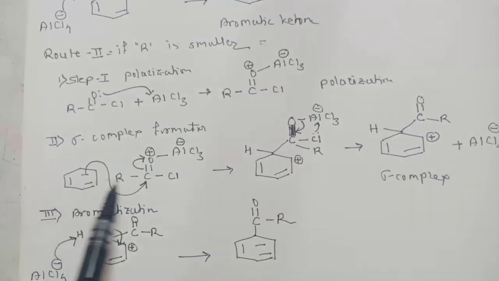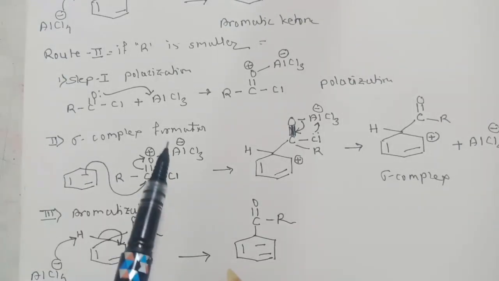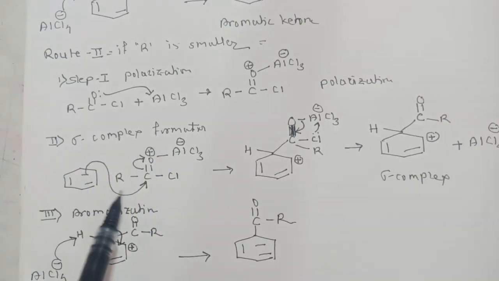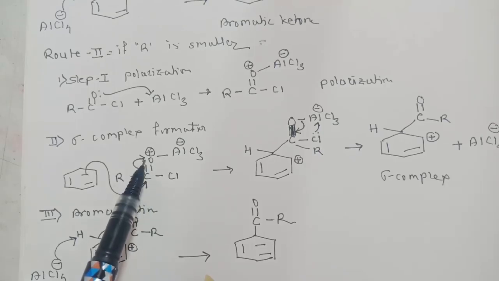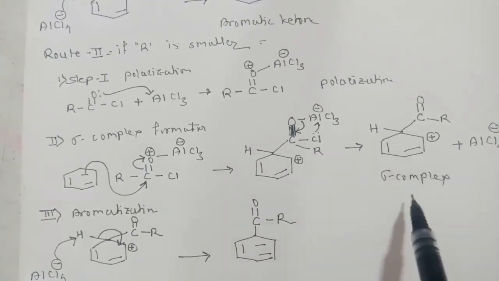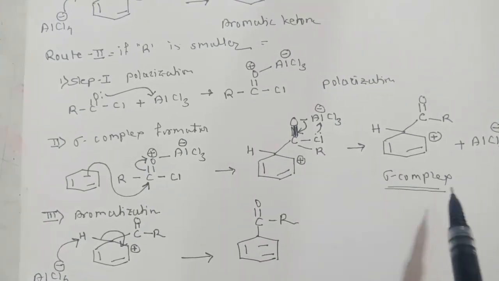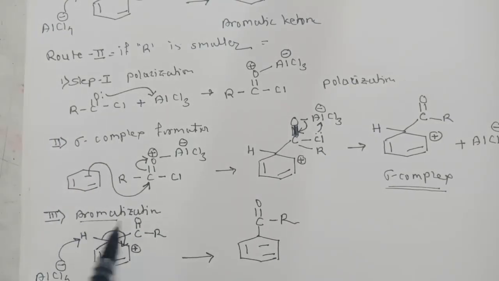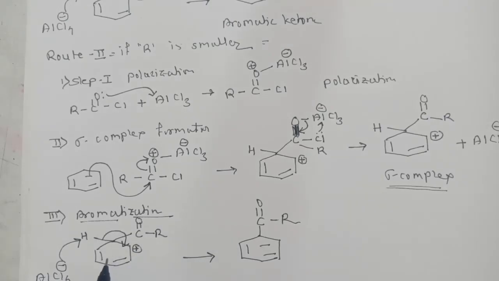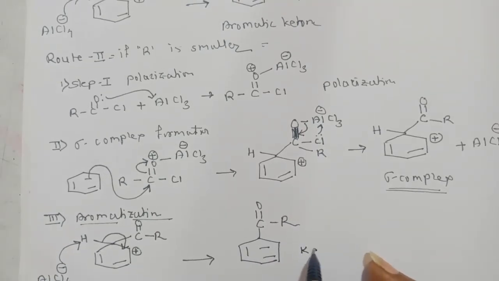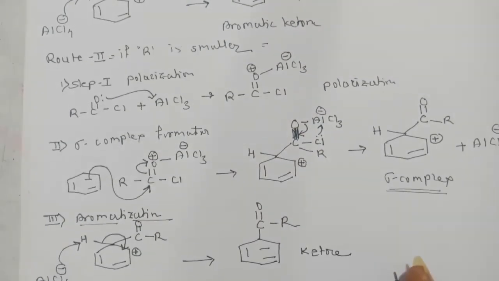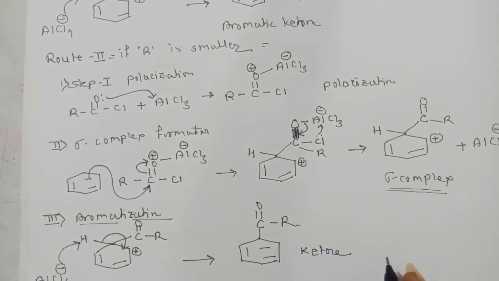Then the regular step, that is sigma complex formation. Our benzene ring will attack the carbonyl carbon. So here will be the formation of the sigma complex. Then abstraction of this hydrogen, that is called aromatization. So the non-aromatic sigma complex is converted to the ketone as a product. So Friedel-Crafts acylation gives a ketone as a product.